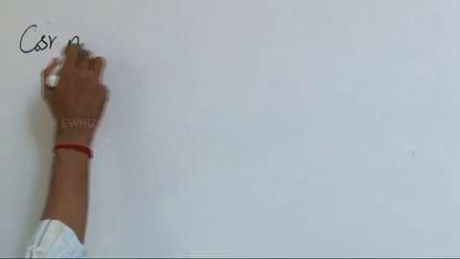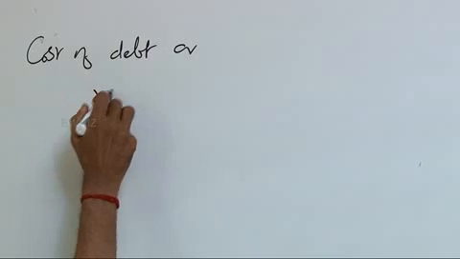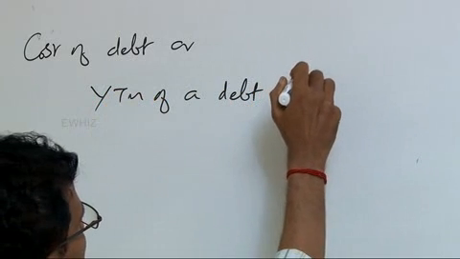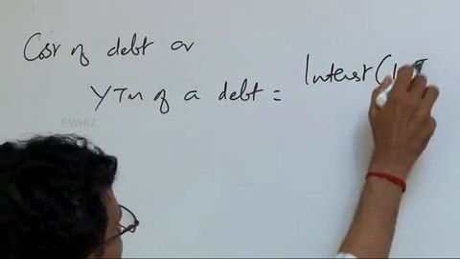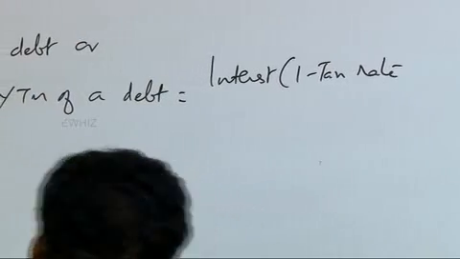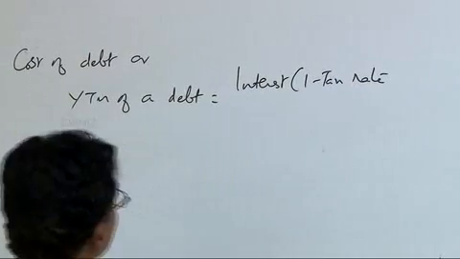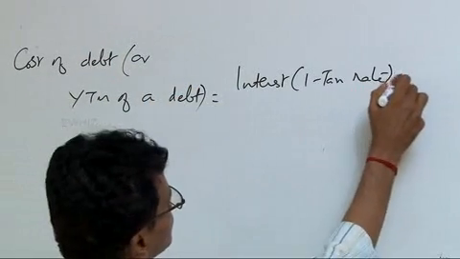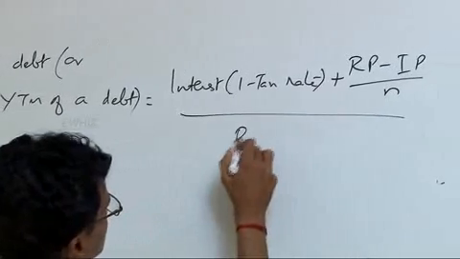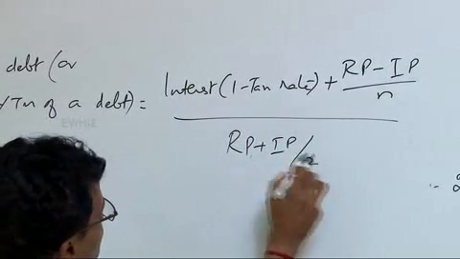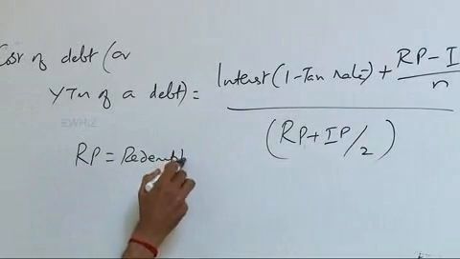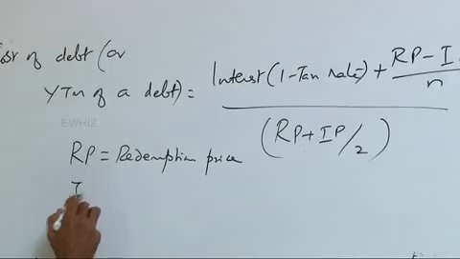the cost of debt or yield to maturity of a debt would be interest into 1 minus tax rate, RP is redemption price, IP is issue price.